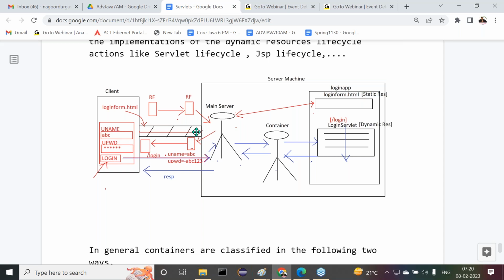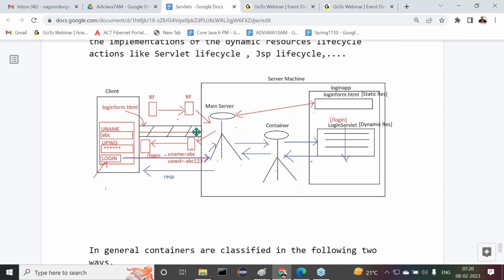No resource is defined at the server side with respect to the request. Whatever request is coming specifies some resource name, say ABC. Unfortunately, if ABC is not available at the server side, then there also the main server will send an error response back to the respective client: the requested resource is not available, with some status code.